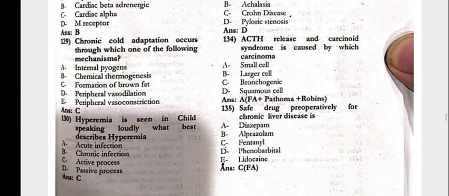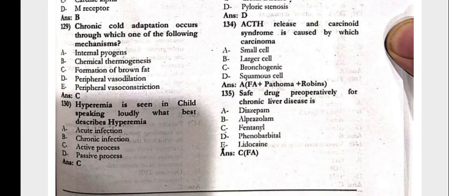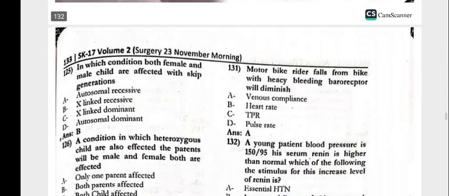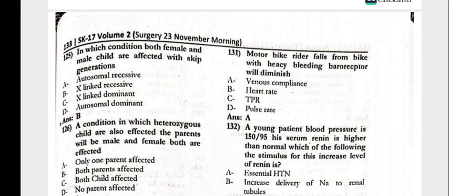The formation of brown fat. Hyperemia is seen in a child speaking loudly. What best describes the hyperemia? That is an active process. Next, 131: a motorbike rider falls from the bike with heavy bleeding. Baroreceptor will diminish the venous compliance.